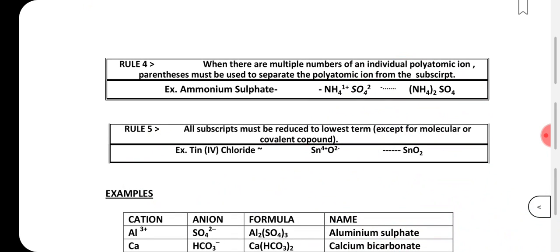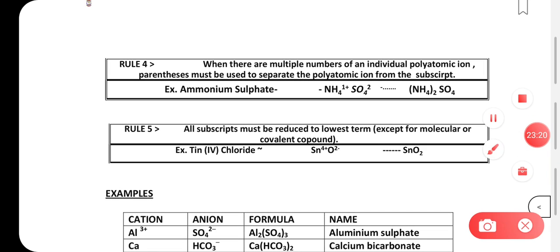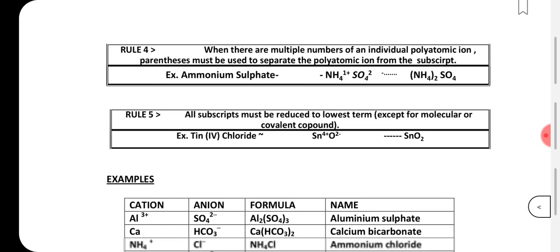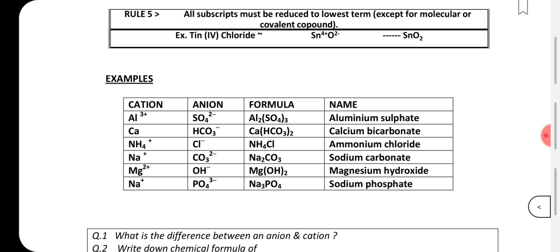Okay, I'll just show it once again. We have to follow the crisscross rule, correct? So let's say I have written Sn, I wrote O. For Sn the valency is 4, so 4 I will write over here. For oxygen it is 2, so it will be written here. 2 ones are 2, twos are 4. So what is the chemical formula finally? SnO2.